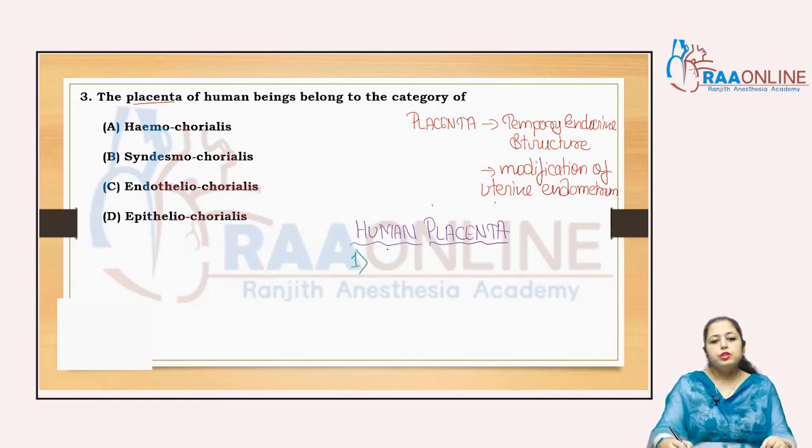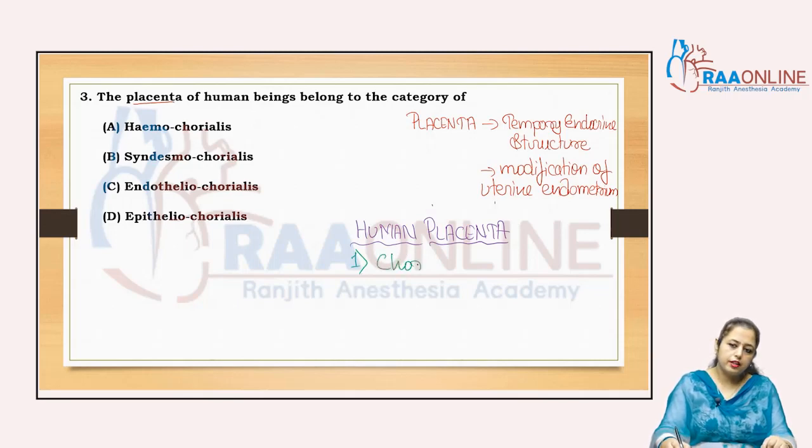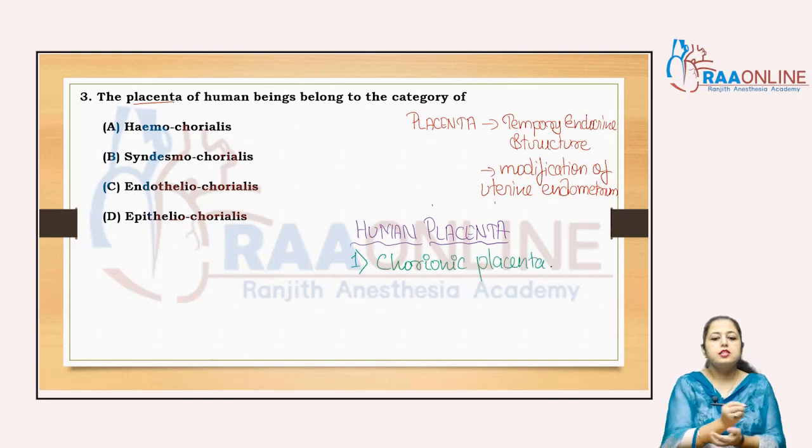According to the nature of the fetal membrane, human placenta is the chorionic placenta, which consists of the extra embryonic membrane chorion.